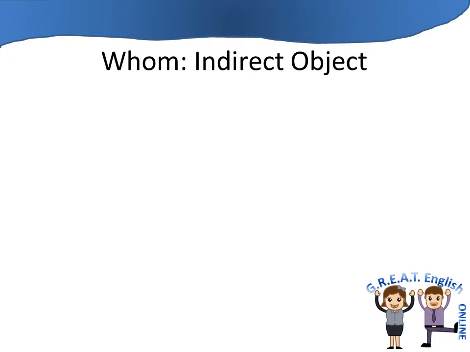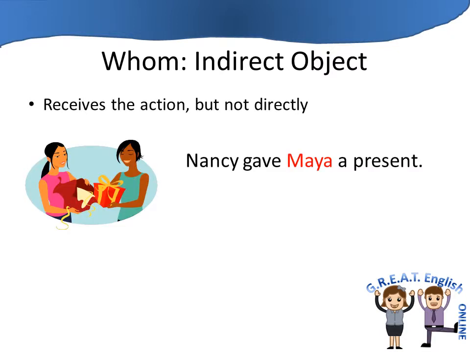Whom can also be an indirect object. That means that the person receives the action, but not directly. For example, Nancy gave Maya a present. What is the action in the sentence? The action is gave, the verb give in the past tense. What was given? A present. Nancy gave a present. Maya received the present that was given by Nancy. So Maya receives the action of give indirectly. So she is the indirect object.